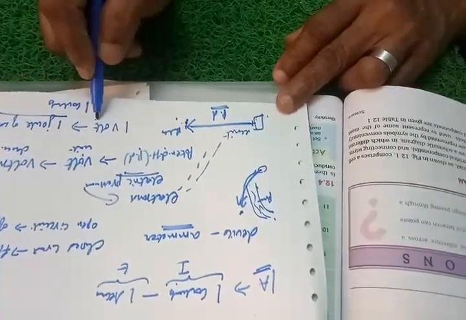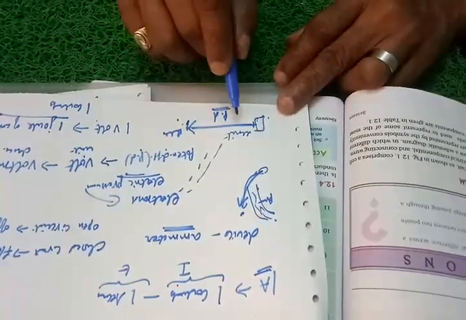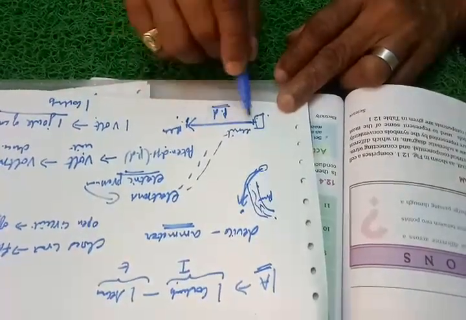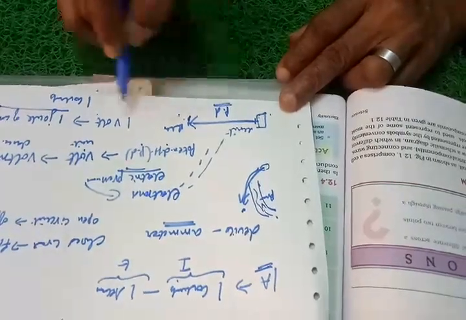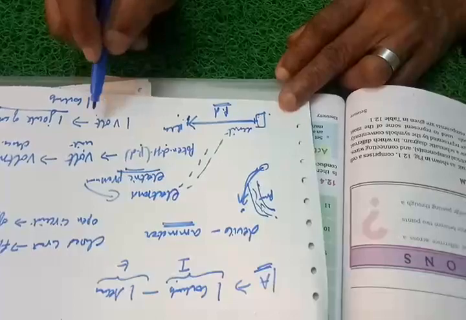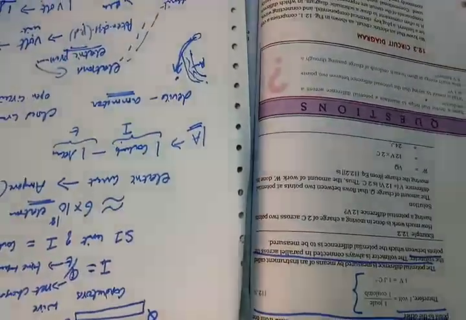So 1 volt means what? It is nothing but 1 joule of work done in moving 1 coulomb of charge. That is what is given here, and it is measured by an instrument or a device called a voltmeter. So underline these things and make a note.